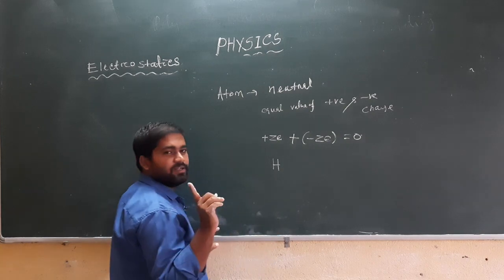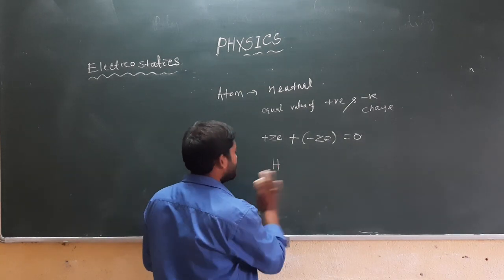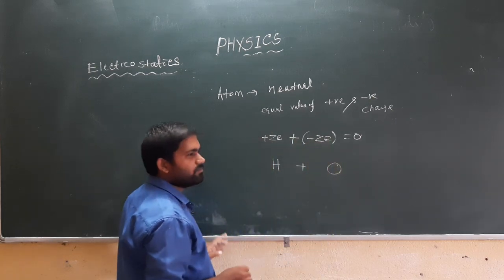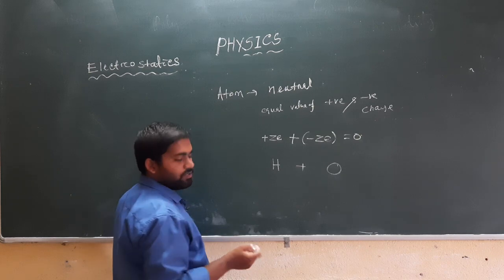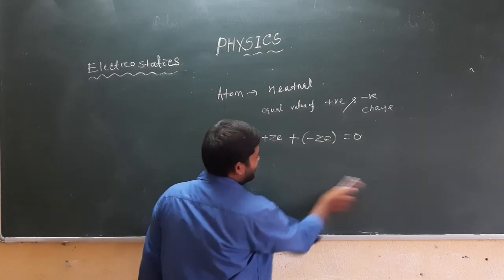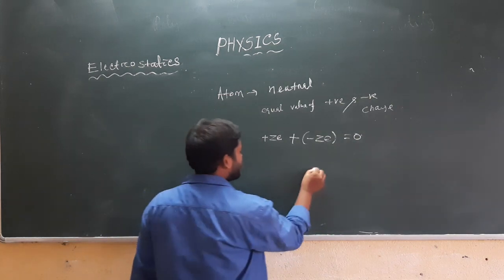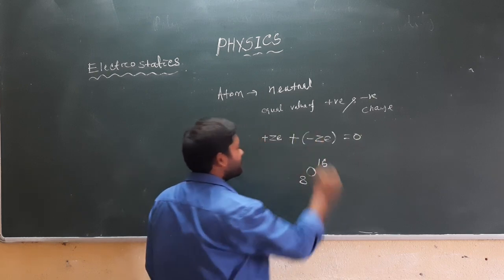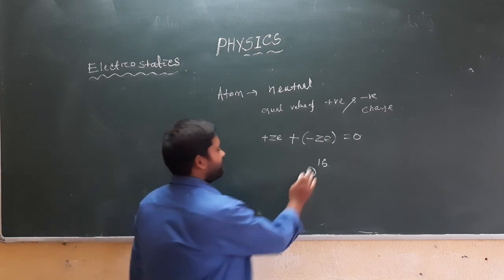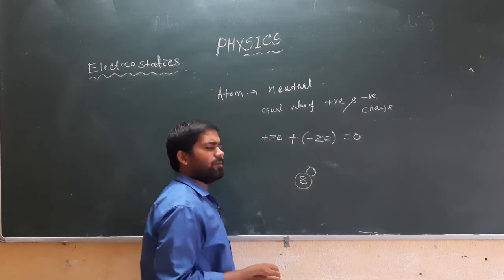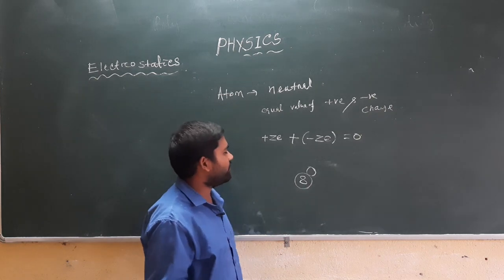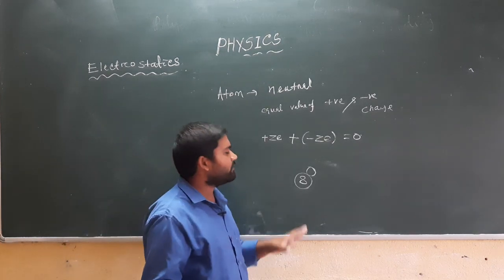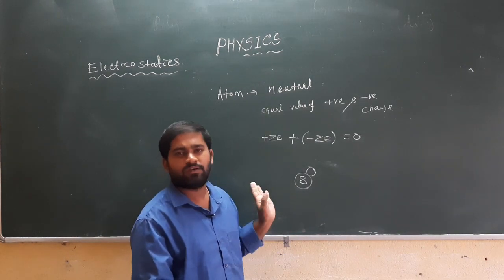Hydrogen and oxygen, suppose any two substances. Now let us take oxygen only. The oxygen nucleus contains 8 protons. In case of the oxygen nucleus, there are 8 protons inside the nucleus. That means there are also 8 electrons outside the nucleus.